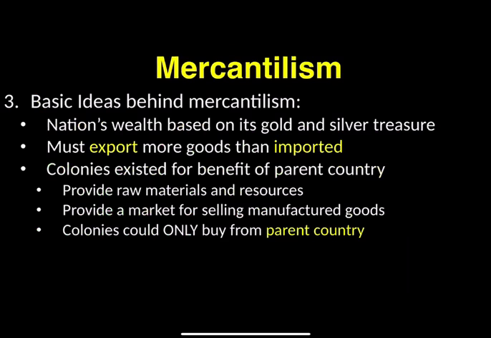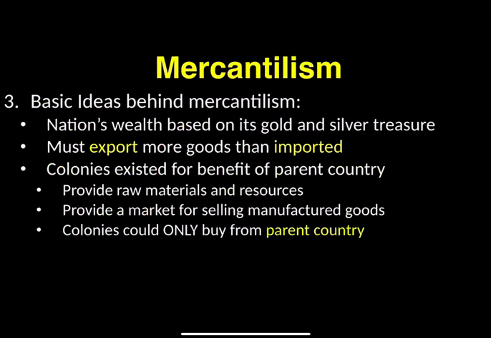Mercantilism. Basic ideas behind mercantilism are this. A nation's wealth is based on its silver and gold treasure. You must export more goods than you import. Basically, you must sell more than you buy. If not, you'll go bankrupt. And colonies existed for the benefit of the parent country. This meant that they were there to provide raw materials and resources for the mother country. They provided a market for selling manufactured goods, and colonies could only buy from the parent country.